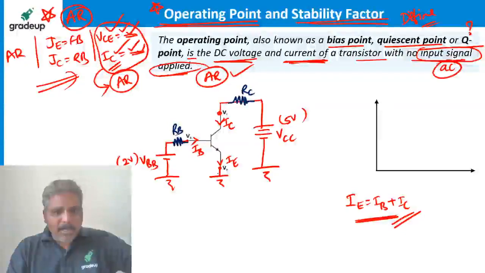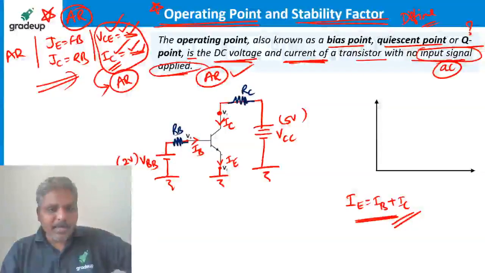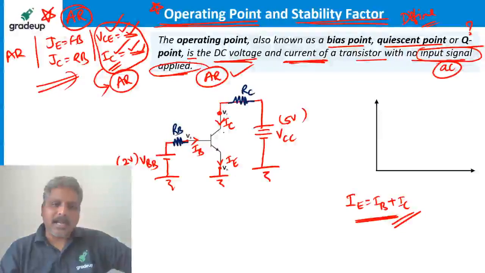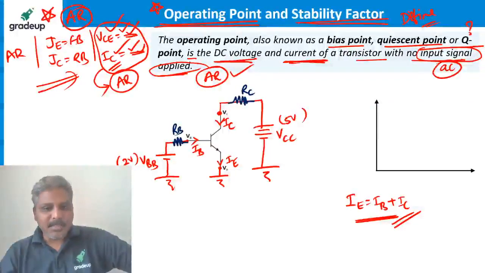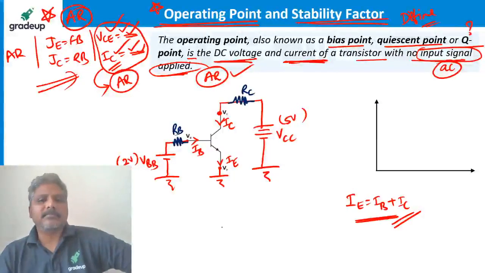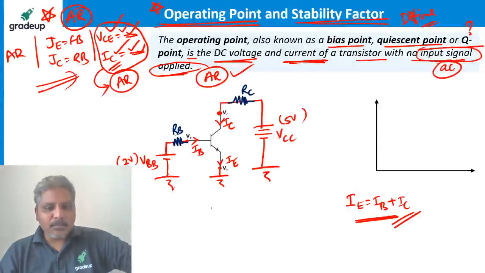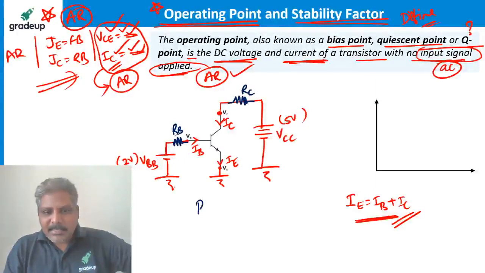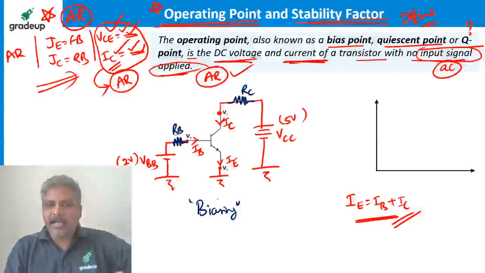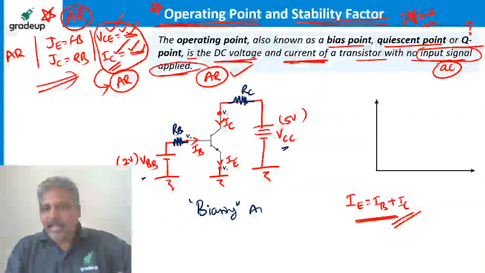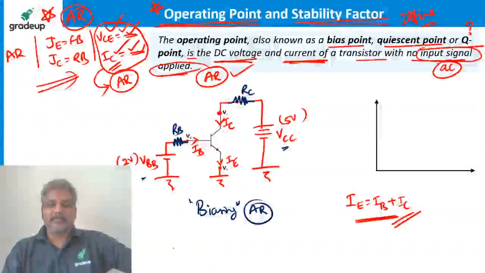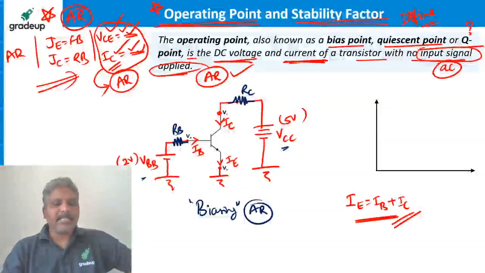At the emitter, I don't need a resistor. Why? Because the emitter current is after all going to the ground, not flowing through the transistor. So it is going to the ground. I don't need any limiting. This is what we call biasing the transistor. I applied some DC voltages in such a way that the transistor is in the active region. It is called biasing, simple.